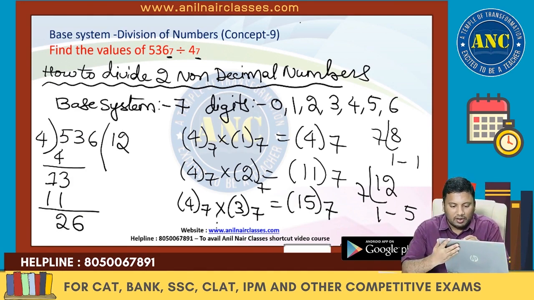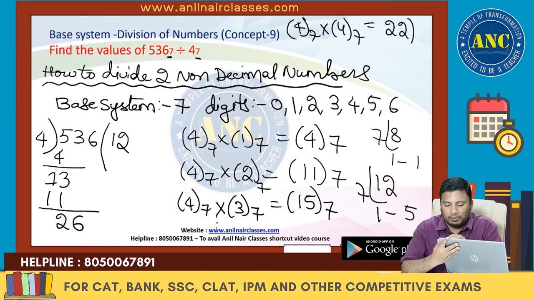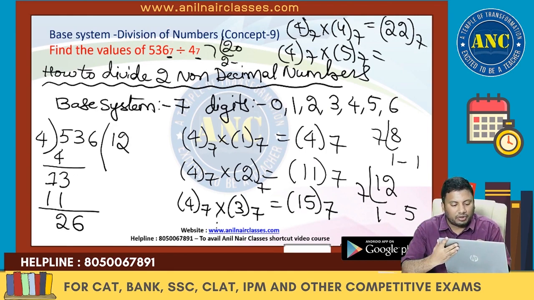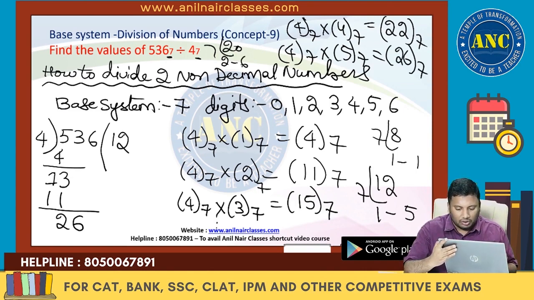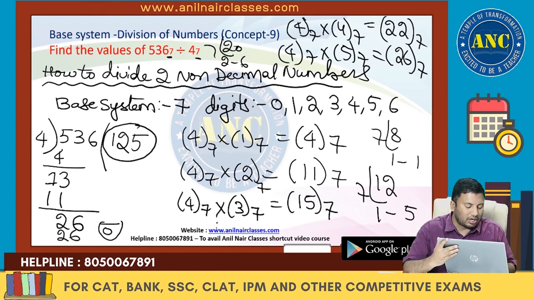Suppose you see 4 into 4 in base system 7. 4 fours are 16. 16 is 2 2 in base system 7. 4 fives are 20. 20 in base system 7 is 7 twos are 14, remainder 6, which is 2 6 in base system 7. I got 2 6, so it is 1 2 5. Perfectly divisible, remainder 0. So the quotient is 125 and the remainder is 0.